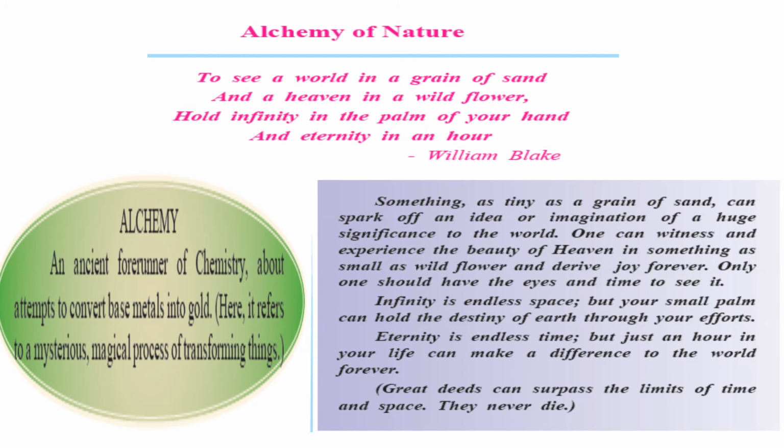That means how a bud transforms into a flower, a flower transforms into a fruit, okay, again the fruit transforms into a seed, and again from the seed you can make that tree again. Okay, so that is a cycle. So it is very magical. If you look after it or if you don't look after it, then also it goes on. That is very important and that is the alchemy of nature, the magical process of transforming things.